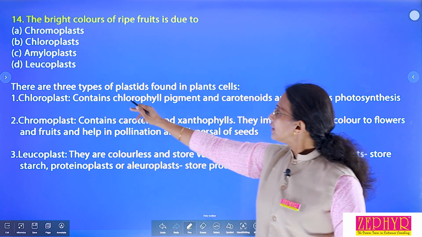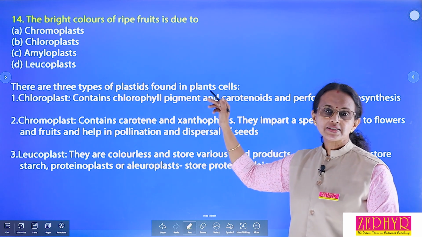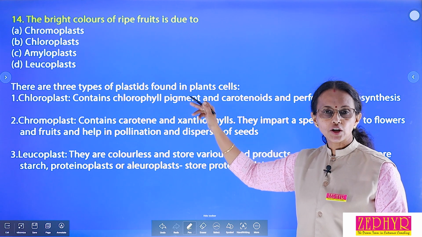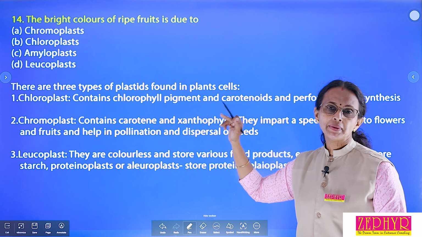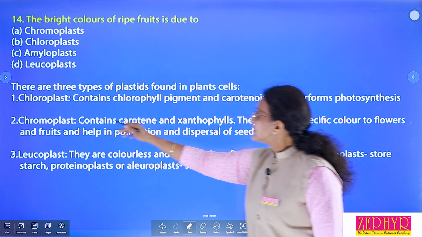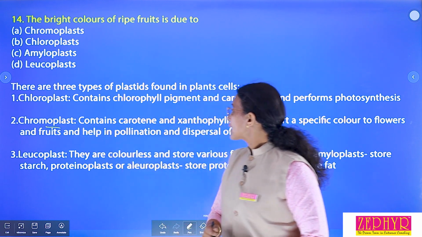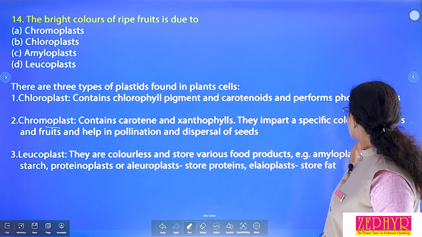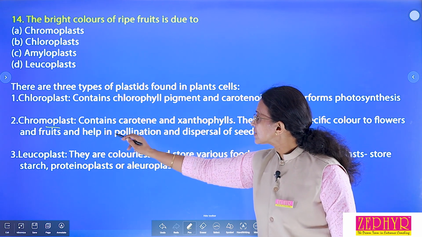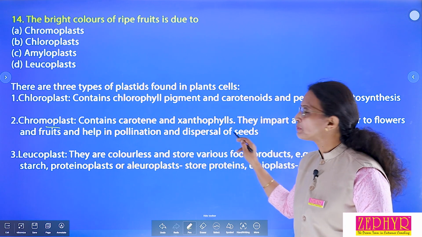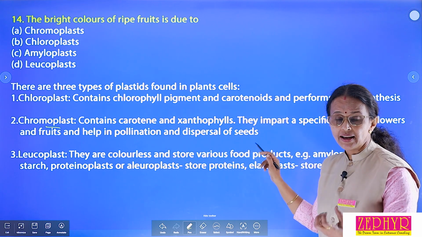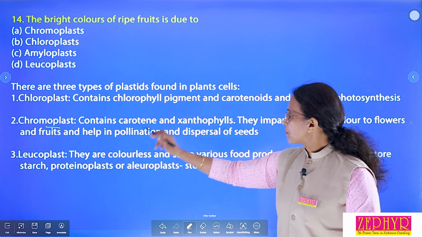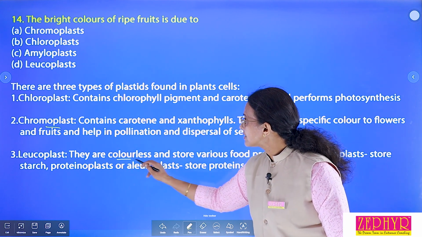Look at the point. There are three types of plastids present in a plant cell. First one, chloroplast. Chloroplast contains chlorophyll. Chlorophyll is a pigment which helps in photosynthesis. Second is chromoplast. It contains carotene and xanthophyll. They impart a specific color to flowers and fruits and help in pollination and dispersal of seed. That color attracts the insects for pollination. Okay, chromoplast.